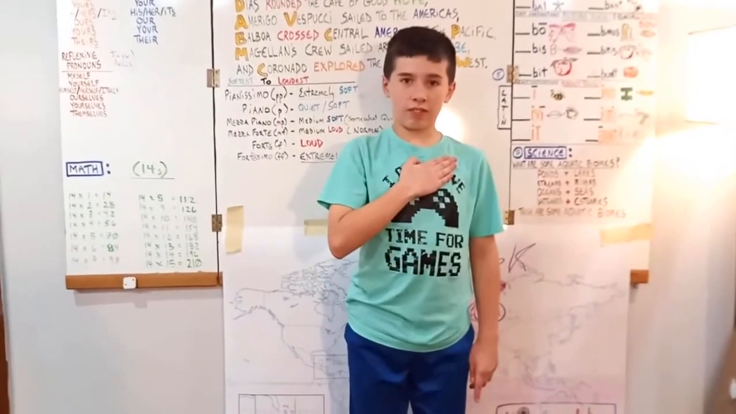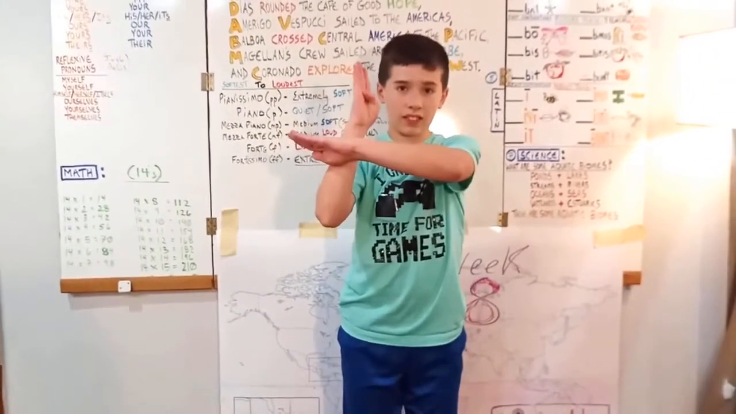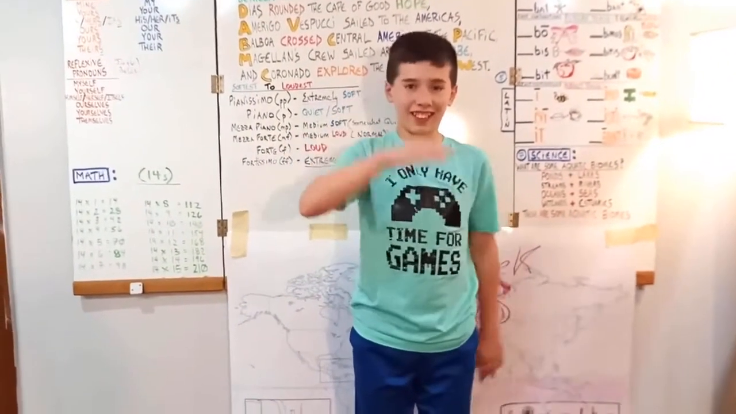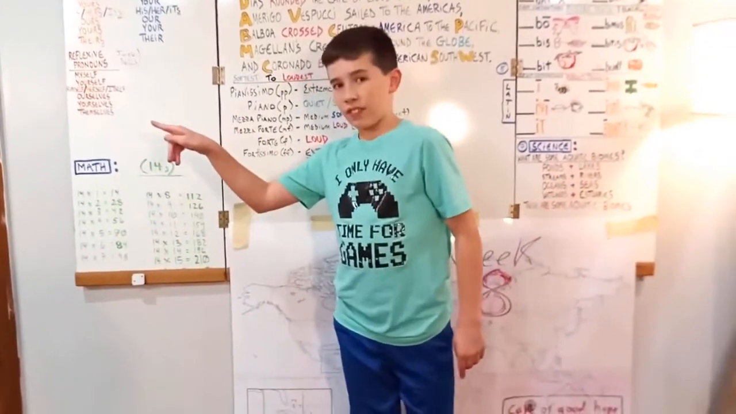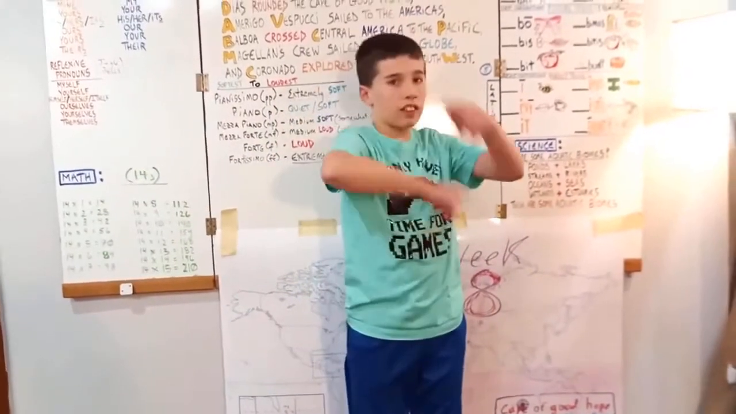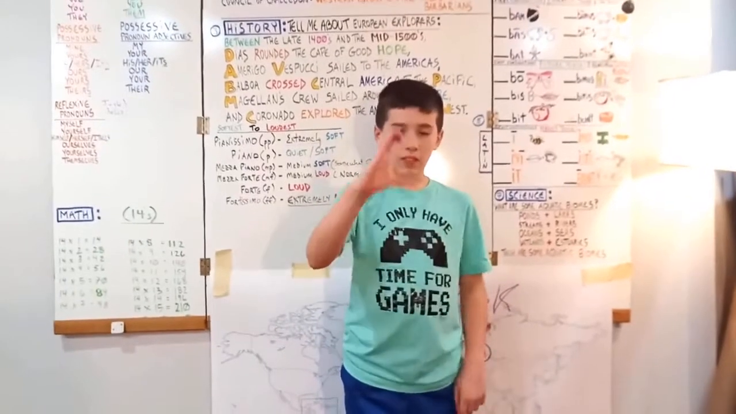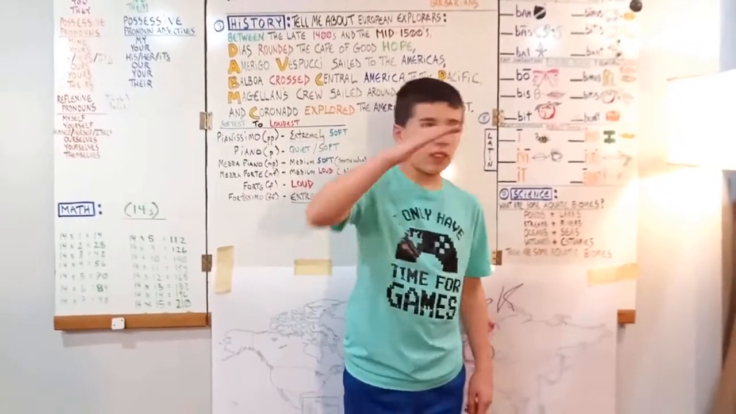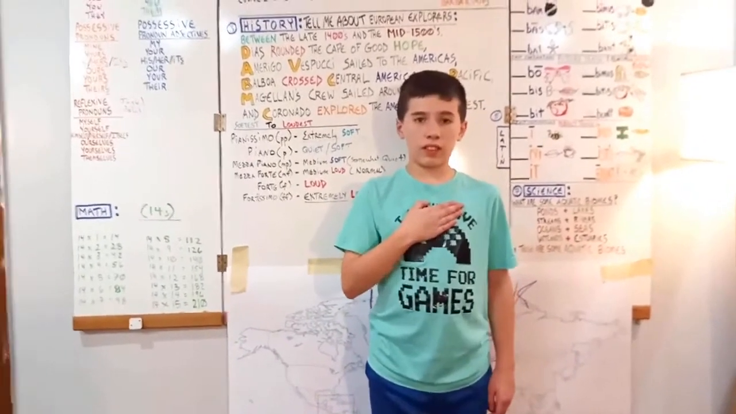And then Balboa, we quickly make a B. Balboa, and then across Central America to the Pacific. And we're going to go right to the Pacific. And then we make an M for Magellan's crew sailed around. We're going to make a globe. And then Coronado, make a C, explored the American Southwest.